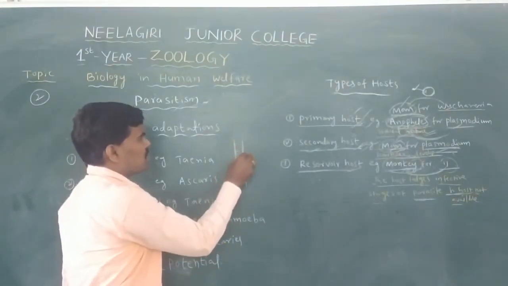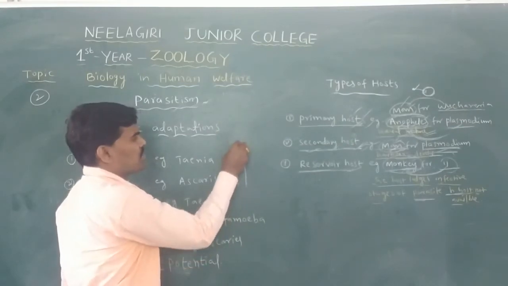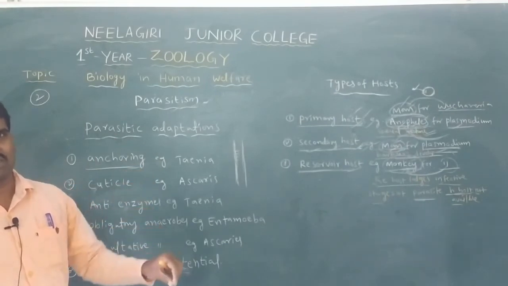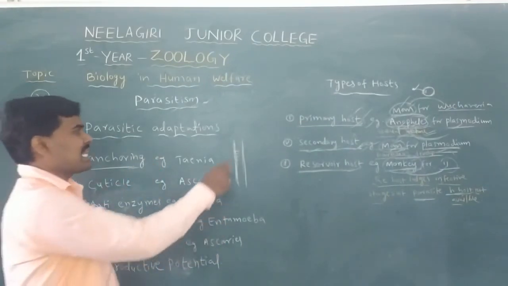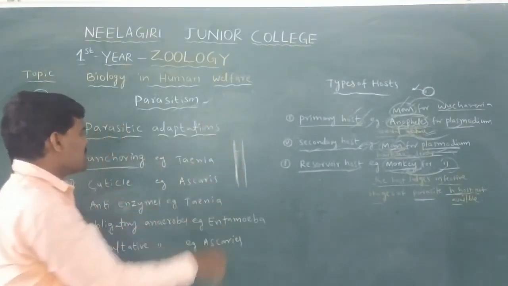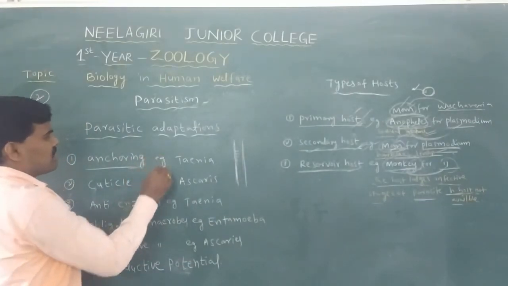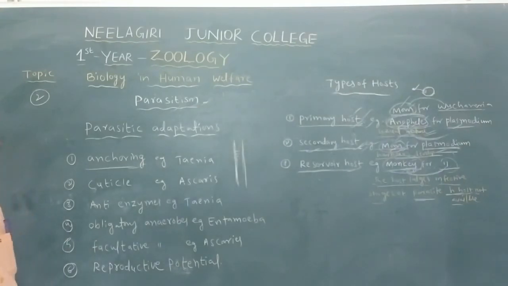The smooth means the mucus secretion in the intestine wall. The intestine walls have mucus secretions, so they are smooth and easily gliding. So the parasites' adaptations: the anchoring organs.